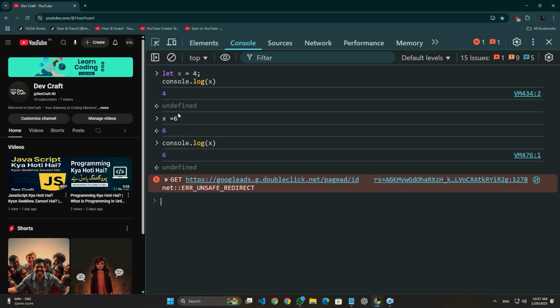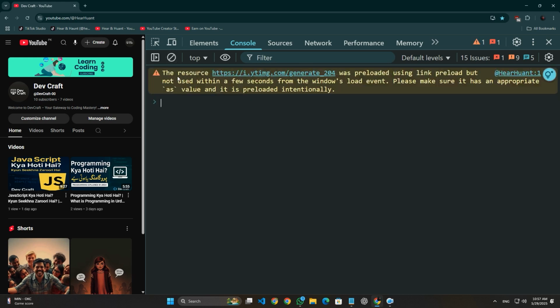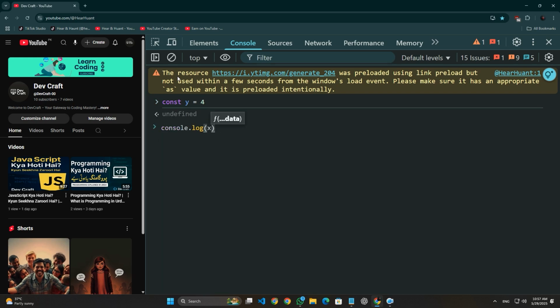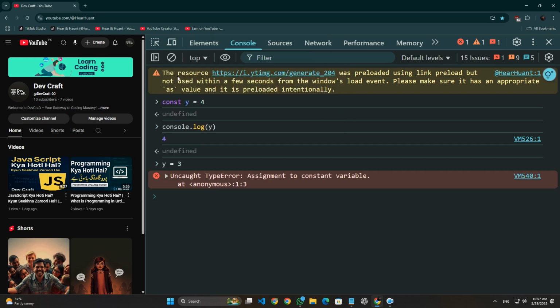Variable values are changed. But if I create const y is equal to 4, now print console.log y is 4. If I change the value of y to 3, it gives an error, type error, assignment to constant variable. You are giving a value to a constant.